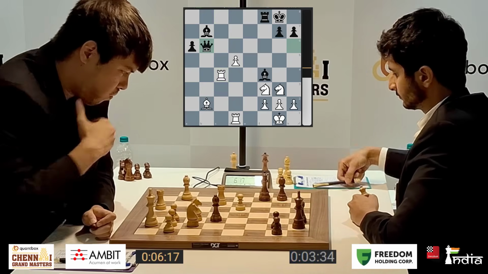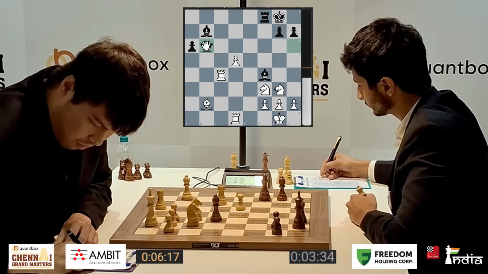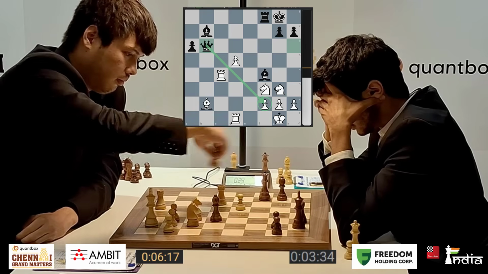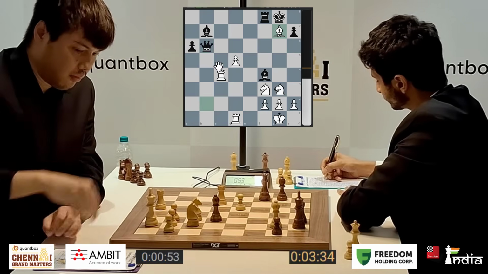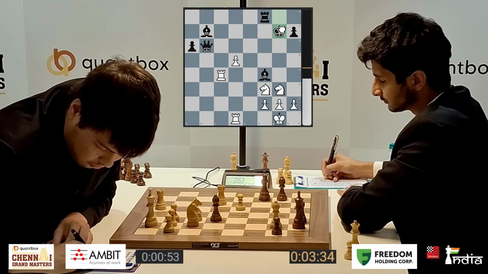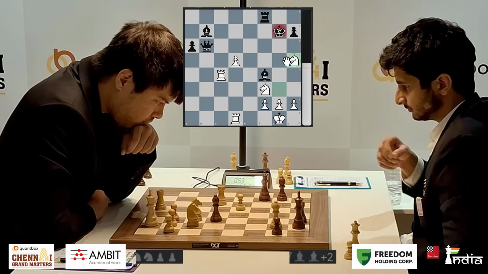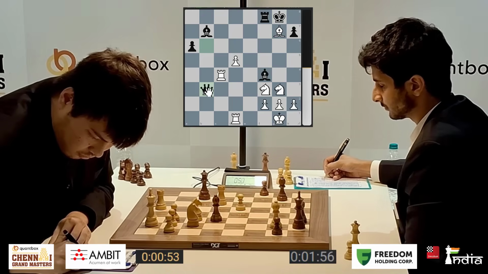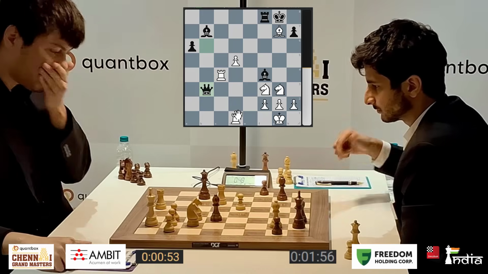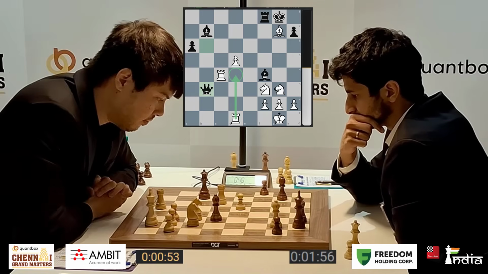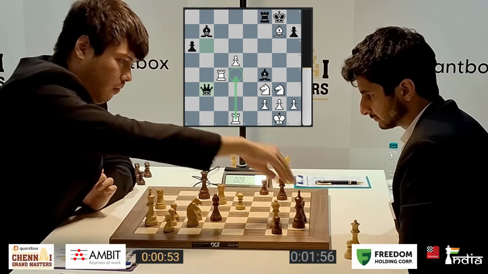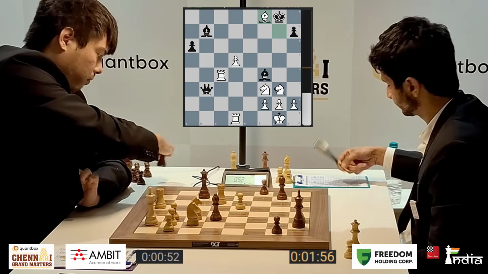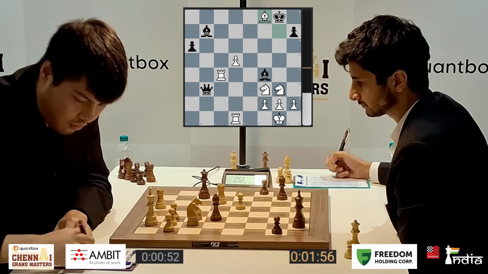And queen comes to b6, eyeing the f2 point, and boom, bishop takes g7. If king g7, there is knight h5 check, winning back the piece, which is the reason why queen b3 played by Vidit, attacking here and here. He needs to find rook d4. That's such a tough move to find. Instead he takes the rook, a blunder, and Vidit Gujrathi is now winning.